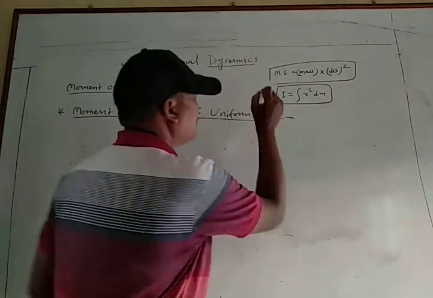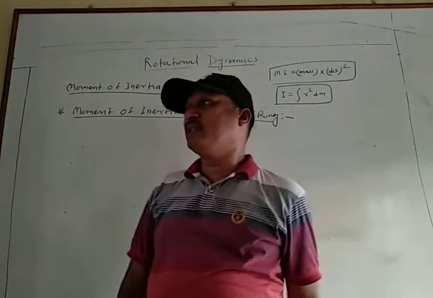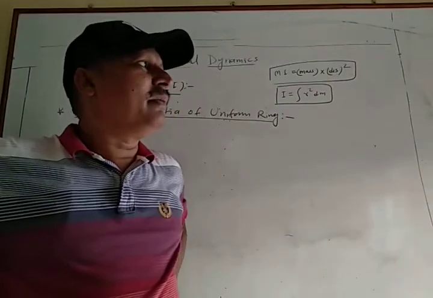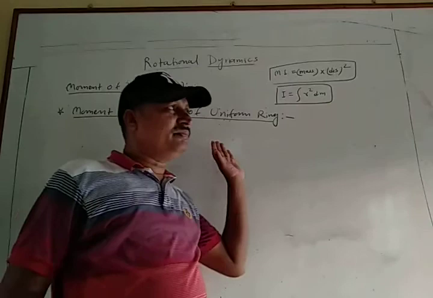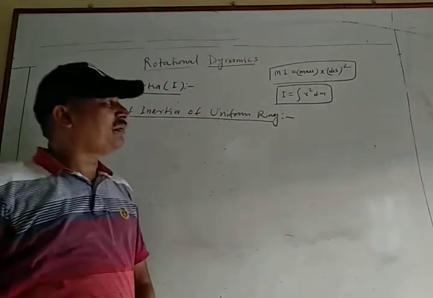What is the moment of inertia of the uniform ring about an axis that passes through the center of mass and is perpendicular to its plane? Perpendicular to that plane, but passes through the center of mass. So moment of inertia of uniform ring.